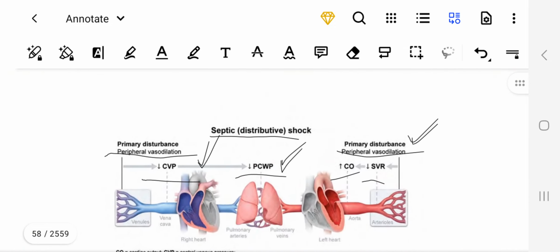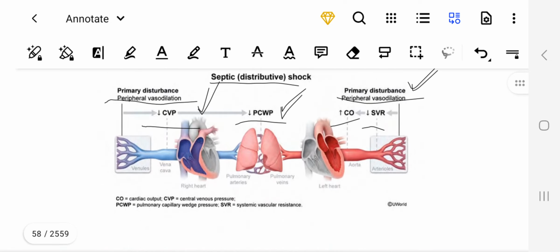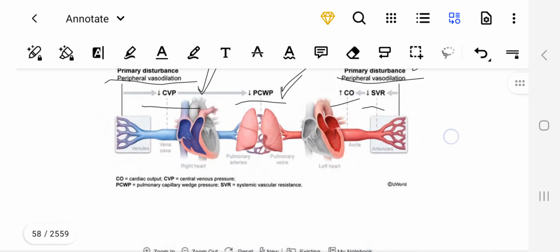Right? So once again, septic shock, primary disturbance, peripheral vasodilation. So CVP and pulmonary capillary wedge pressure decrease, cardiac output would be increased, and SVR would be decreased. SVR is already decreased initially because that is the primary disturbance, due to which the cardiac output, as a compensatory mechanism, would be increased. Right?